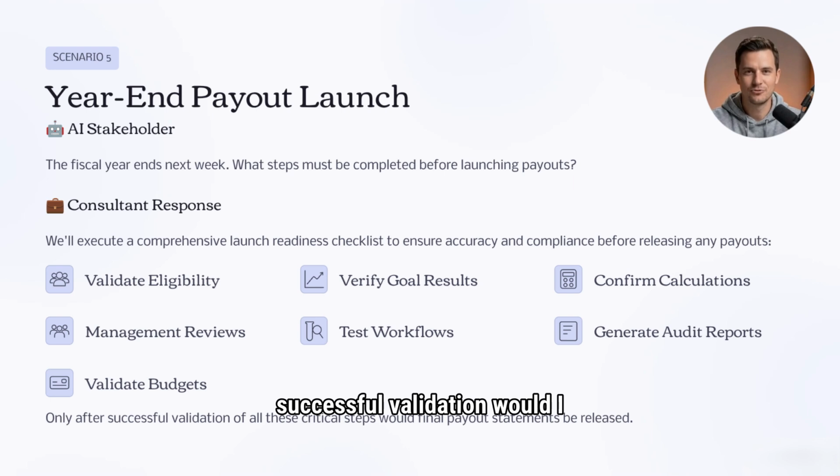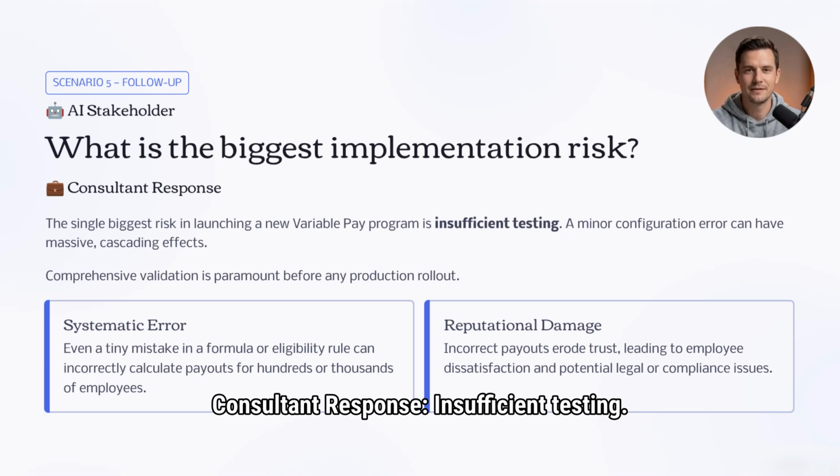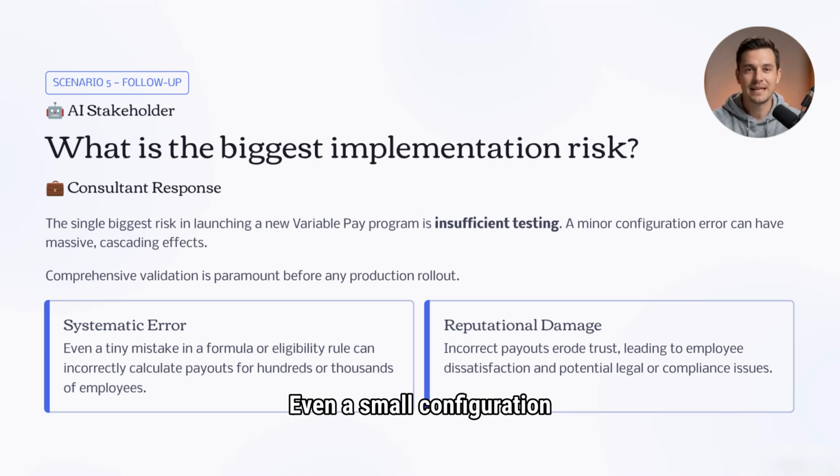Only after successful validation would I release final payout statements. AI stakeholder, follow-up: What is the biggest implementation risk? Consultant response: Insufficient testing. Even a small configuration error can impact hundreds or thousands of employees. Comprehensive testing is critical before production rollout.